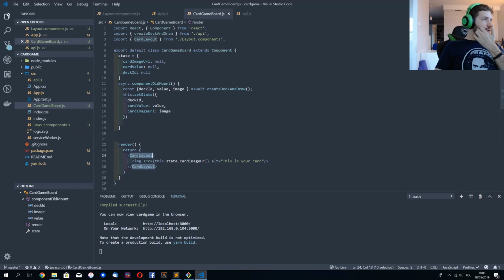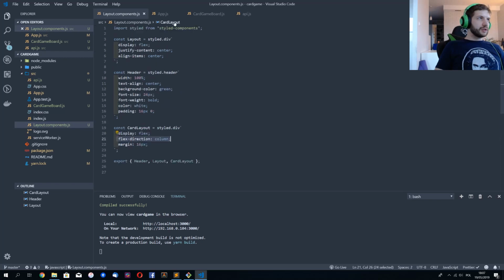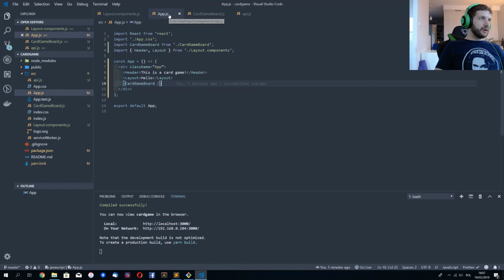So this is the card layout, and let me write it correctly. Display flex, flex direction column, margin 16 pixels. Here, maybe, no, this is fine.